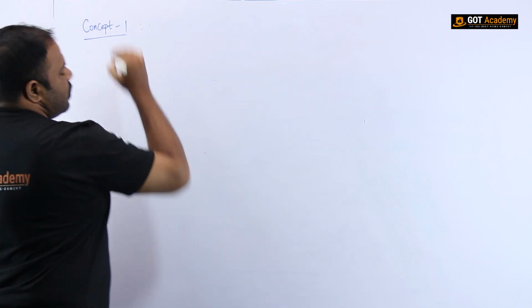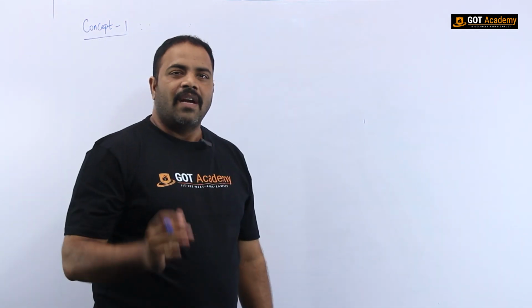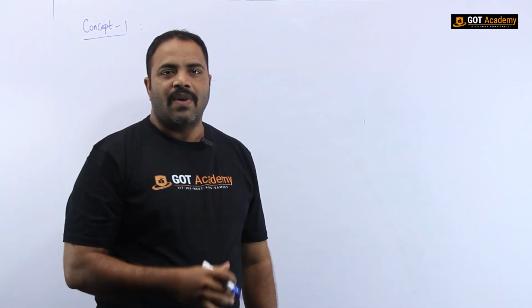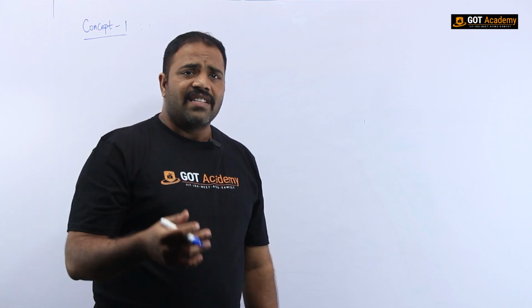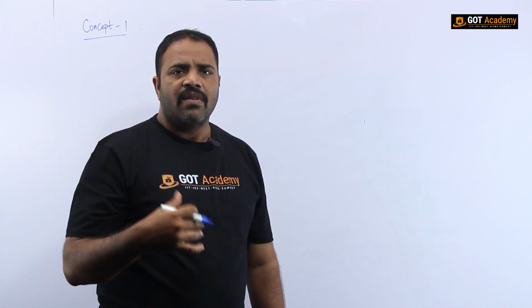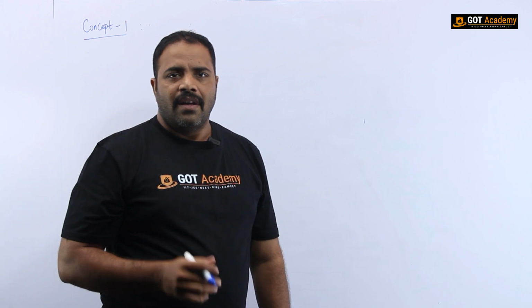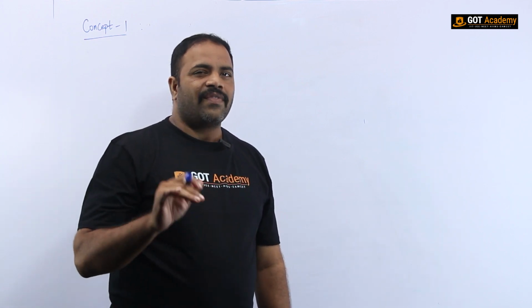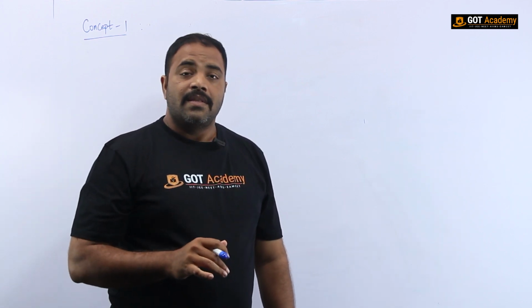So previously in concept 1, I told you that a body travels a distance s1 in a time t1 and then a distance s2 in a time t2, and we found the average speed. Now what I am going to change is that instead of time, I will give you the speed.